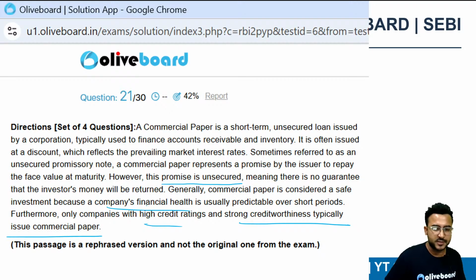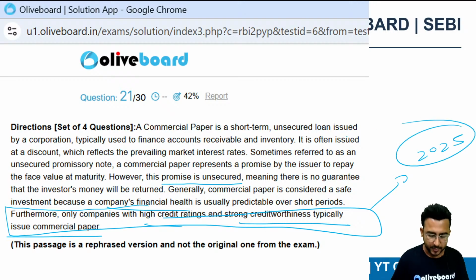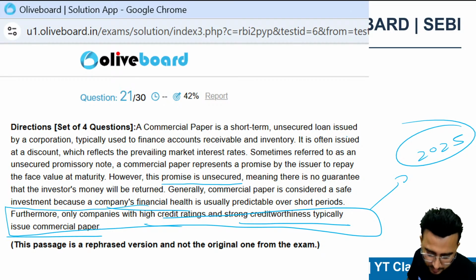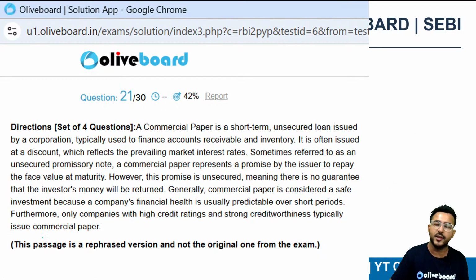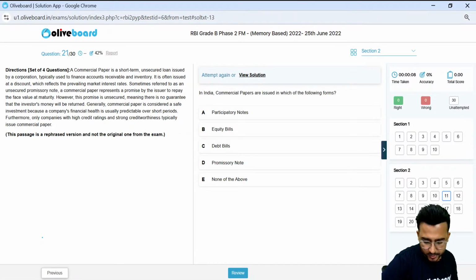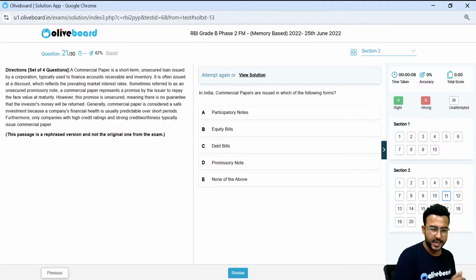So there is a specific guideline on which companies can issue commercial paper that can be important for your 2025 examination. Please read those guidelines. Which companies can issue commercial paper? It's not like every Tom, Dick and Harry can issue commercial paper. There are particular companies only. There are certain conditions that you need to know, and only then can they go ahead with the issuance of commercial paper. So please read those guidelines after today's class, okay? Or whenever you get time.